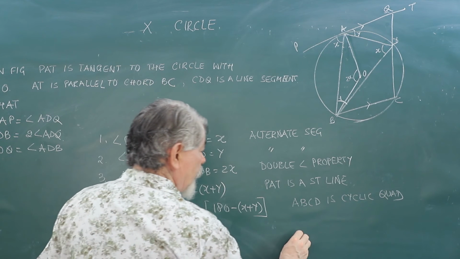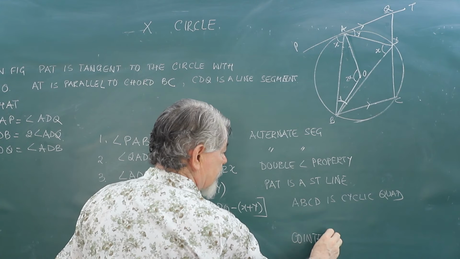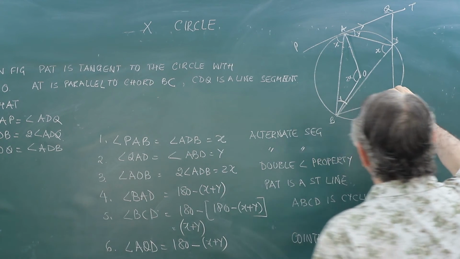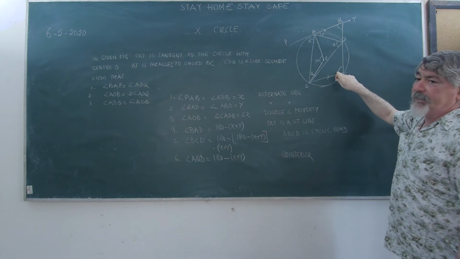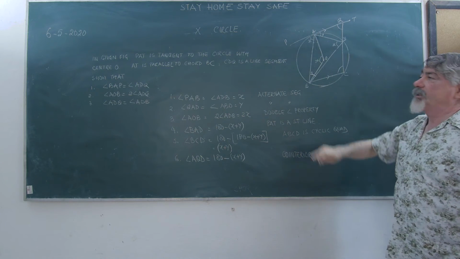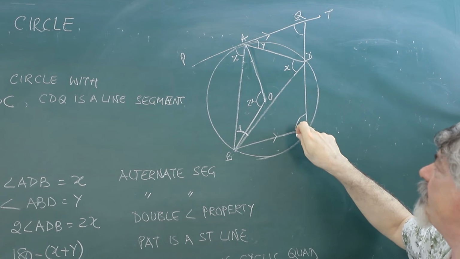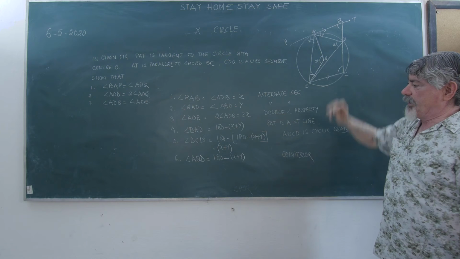If lines are parallel, co-interior angles are supplementary. Because this angle plus this angle will be 180 degrees, because BC is parallel to PAT. So the sum of these two angles will be 180 degrees. This came out to be x plus y, so it will be 180 minus (x plus y).